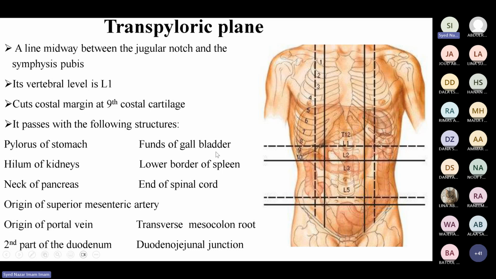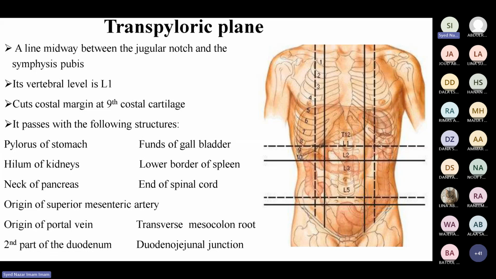we have another horizontal plane. You can see that this is crossing through the lower border of L5 and its tubercle here. So this is called transtubercular. Tubercle of what? Tubercle of the iliac crest. This is the iliac crest and it is crossing the tubercle of the iliac crest. This is called the transtubercular plane and it passes through the lower border of L5.